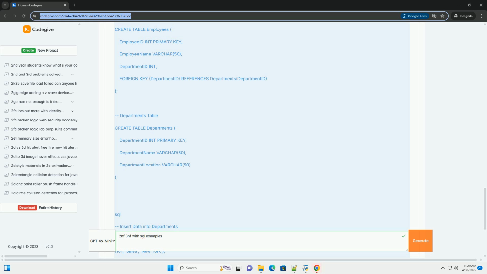Explanation: the departments table stores department related information, with department ID as the primary key. Department name and department location are fully functionally dependent on department ID. The employees table stores employee information and references the departments table using the department ID foreign key.